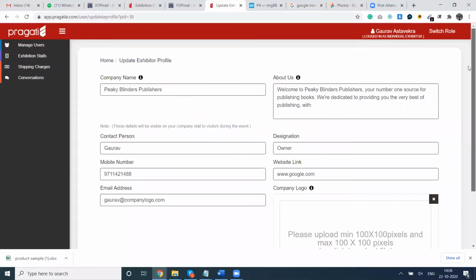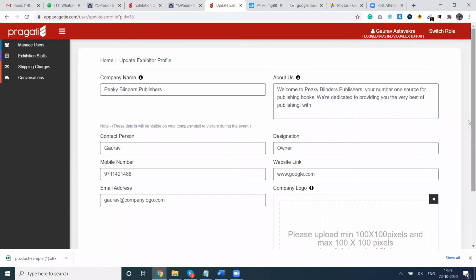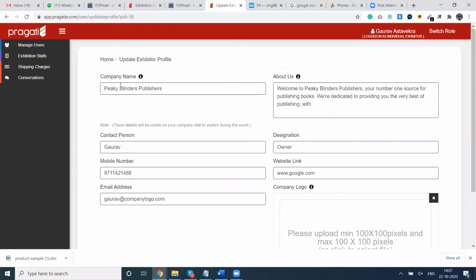कुछ जानकारियां आपसे मांगी जा रही हैं जिसमें कंपनी नेम, अबाउट द कंपनी, कॉन्टेक्ट पर्सन, द डेजिग्नेशन ऑफ द पर्सन, a mobile number and a website link, and the email address. This information will be seen on your stall, so we request you to be careful while updating this information, as this will be the public information. So any visitor to the Delhi Book Fair will be seeing this information and may use this information to contact you.